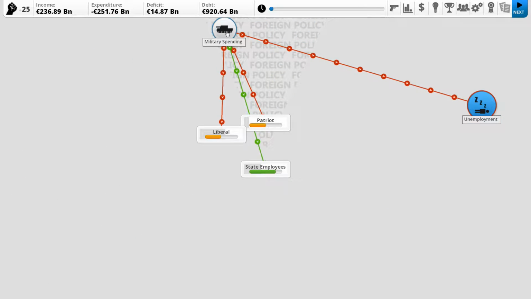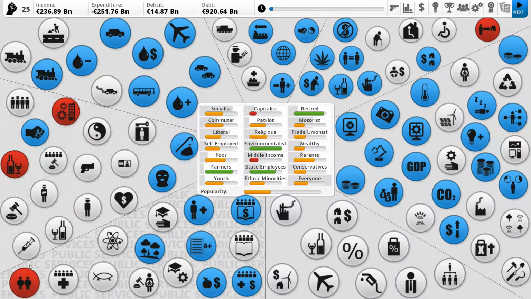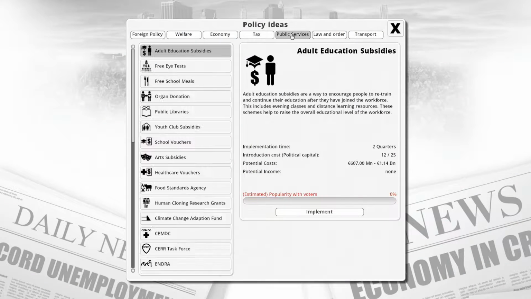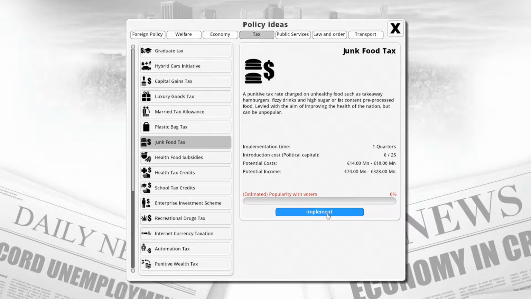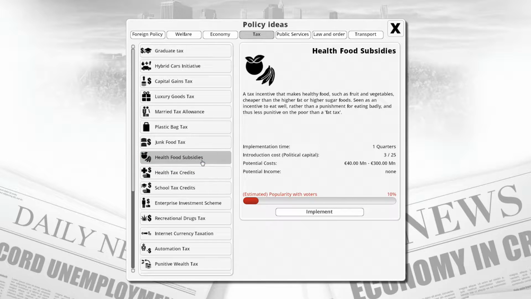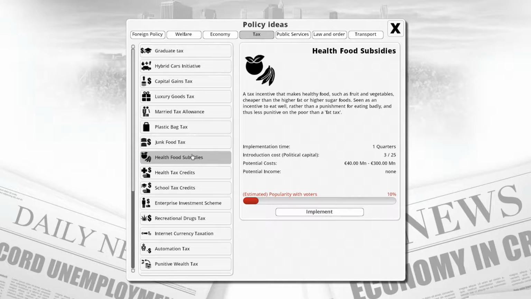So, military. State employees happy, reduces patriots. That's a lot of money. Just trying to find ways of saving money. But first of all, yeah, the fat tax. Junk food tax. Just trying to work out if that's better or doing a health food subsidy. Health food subsidy is better. It's like the opposite of junk food tax. Instead of taxing people for eating fatty foods, you're giving them money, or making healthy food better, effectively. But it could cost quite a bit.